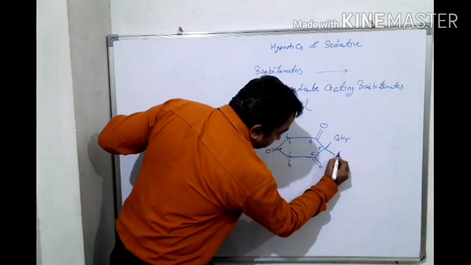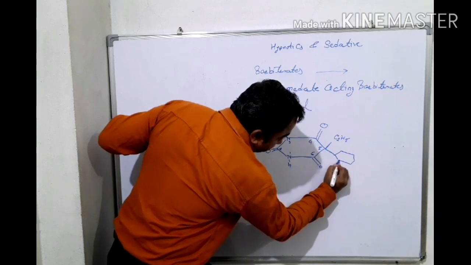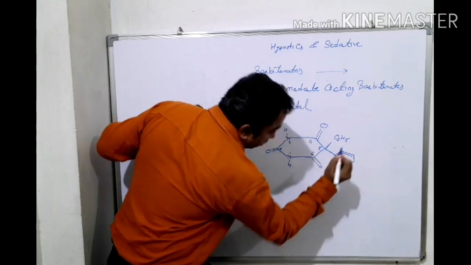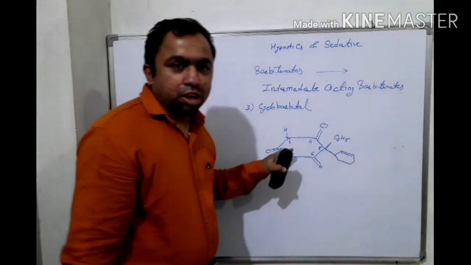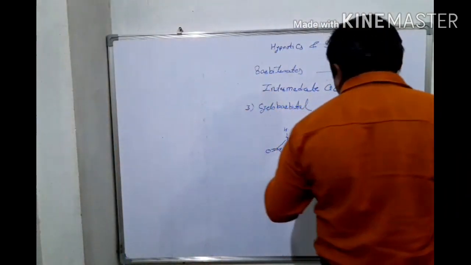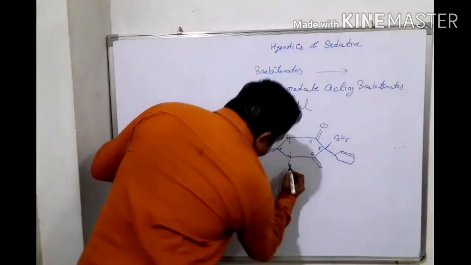Again, we can replace our isobutyl group on the fifth position carbon atom with this cyclohexyl group, like this. Okay, numbering will be the same as per the butyl group. Then what will be its IUPAC name?